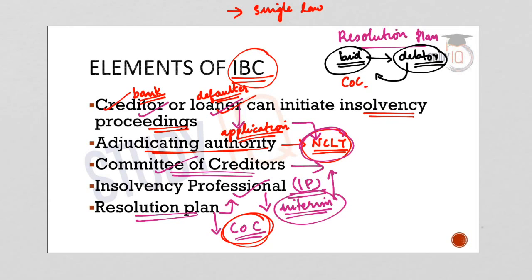The responsibility of approving the resolution plan lies with the committee of creditors. The committee of creditors will have to approve the resolution plan, and it has to be approved by at least 75% of the votes in favor of the plan. And once the committee of creditors approves this resolution plan, it is subsequently approved by the AA. What is AA? Adjudicating authority. And once the adjudicating authority approves the plan, it becomes a final plan and it will be binding on the corporate debtors involved in the resolution plan. So this is the entire process of IBC and creating a resolution plan.